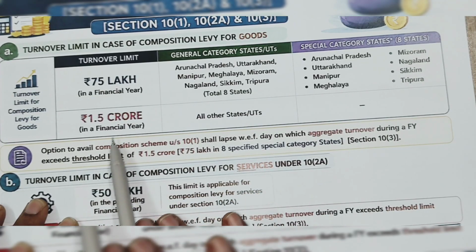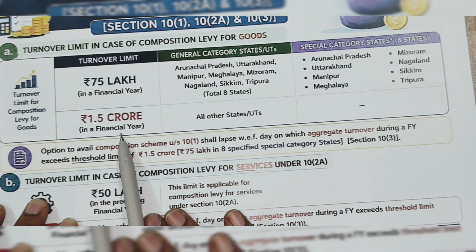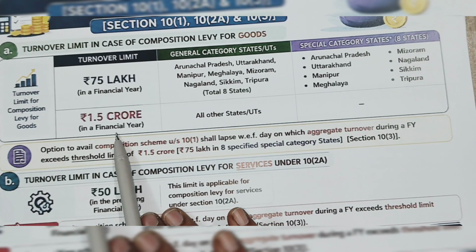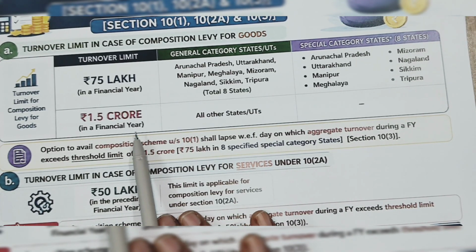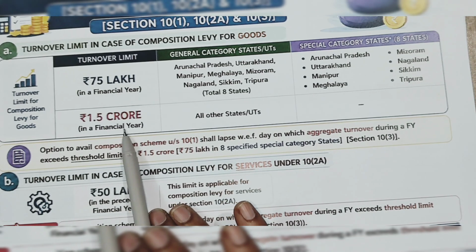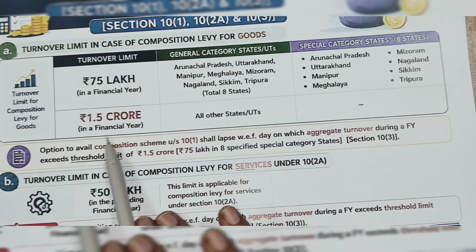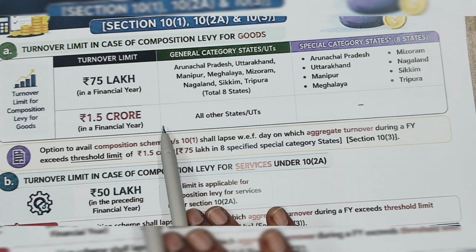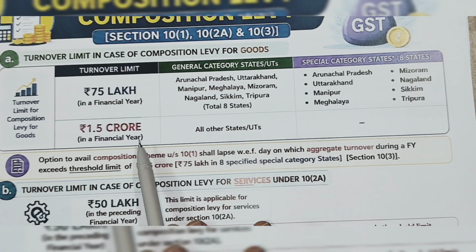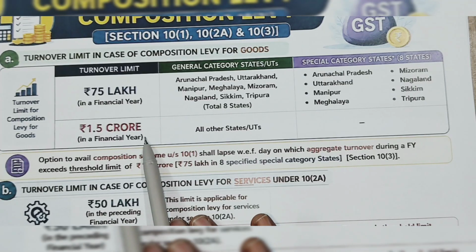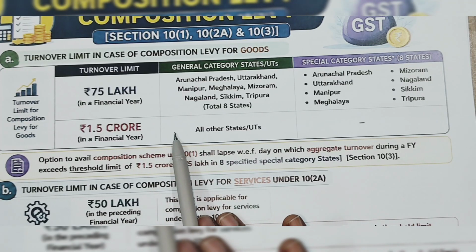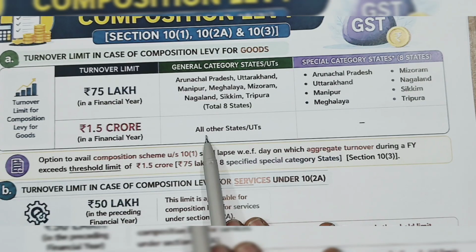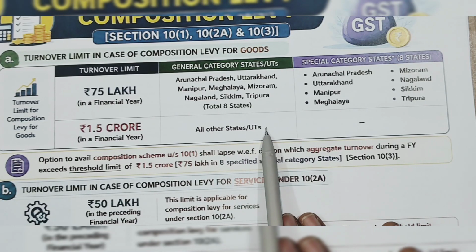1.5 crore in the financial year. The turnover limit for the compensation levy of goods is 1.5 crore in the financial year. If you exceed this, then you have to opt for the regular scheme. If you are below this, then you will be eligible for the compensation scheme. This is for all other states and UTs.